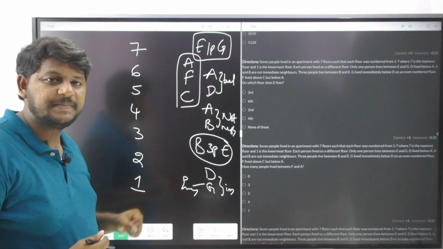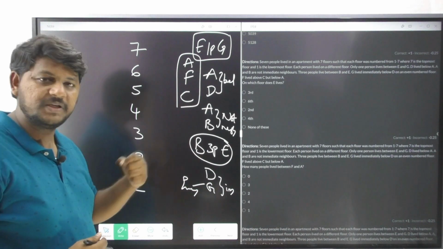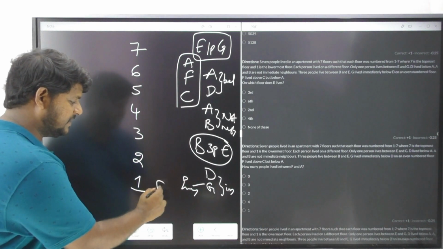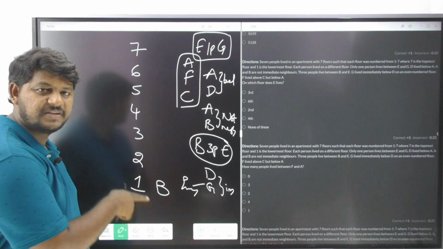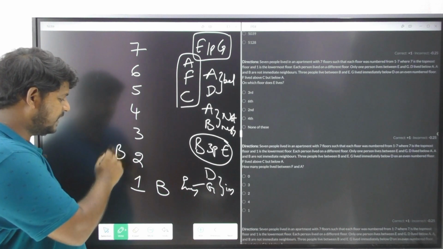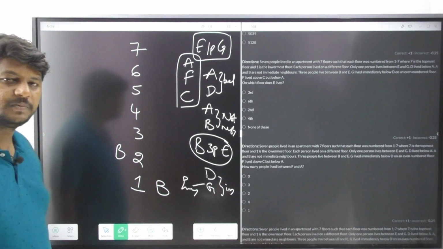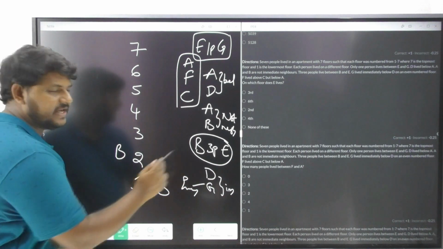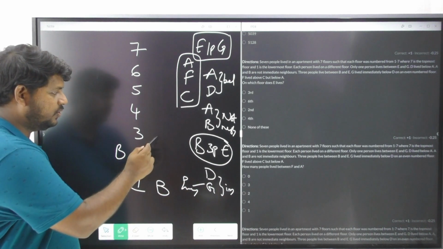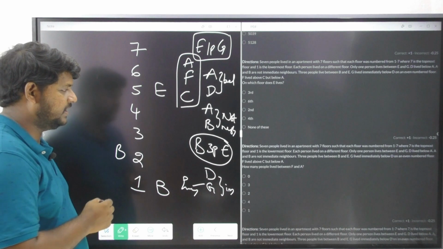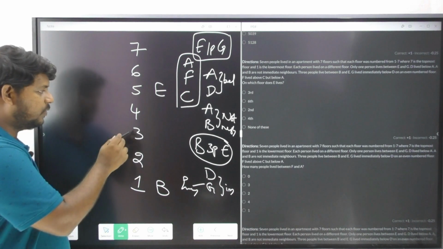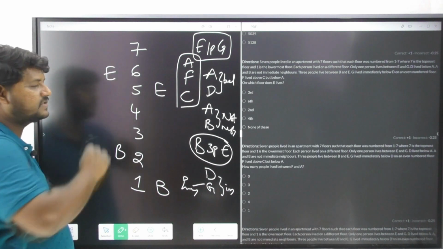I'll try to place B because there is a lot of information related to B. If I place B here, I will start from 1, but you can also place him at 2. Let us do the 2 possibilities at a time. Between B and E, 3 persons should be there: 1, 2, 3. I have to bring E here. Next one, 1, 2, 3, E is going to stay here.